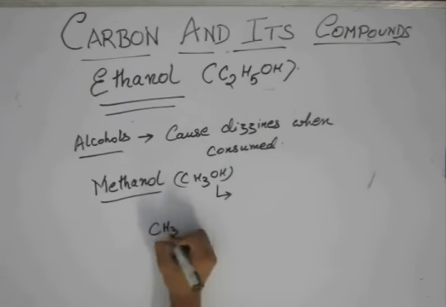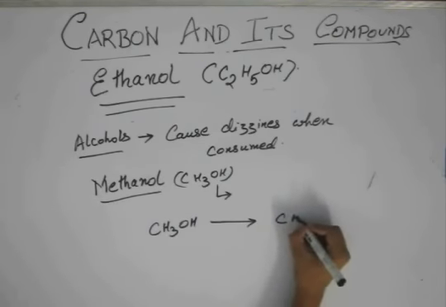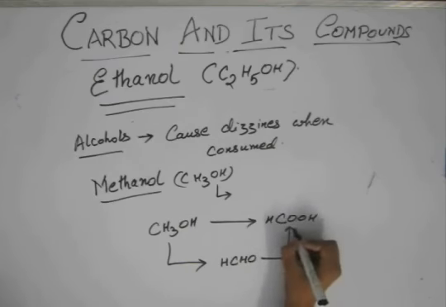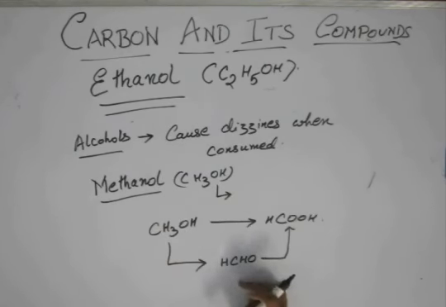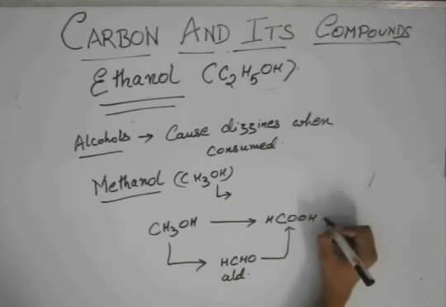Actually, alcohols, in our oxidation reaction, we saw that they are oxidized to HCOOH, but there is an intermediate step. They are first oxidized to an aldehyde, and then they are oxidized to this acid. First these hydrogens are removed. So removal of hydrogen is also oxidation. So 2 hydrogens are removed and this aldehyde is formed, and then your extra oxygen is added and acid is formed.